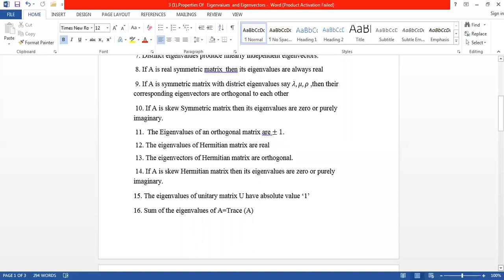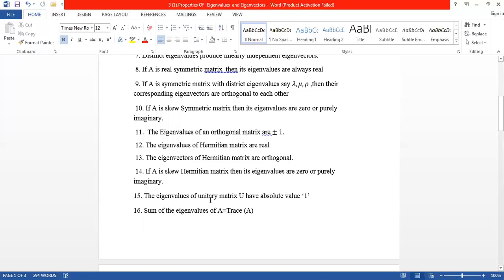The eigenvalues of a Hermitian matrix are real. The eigenvectors of a Hermitian matrix are orthogonal. If A is a skew Hermitian matrix, then its eigenvalues are 0 or purely imaginary.